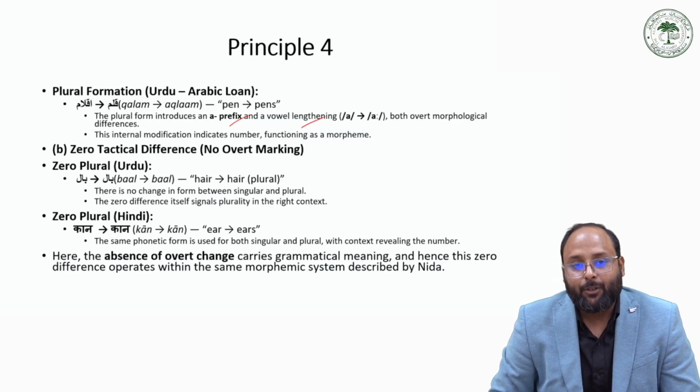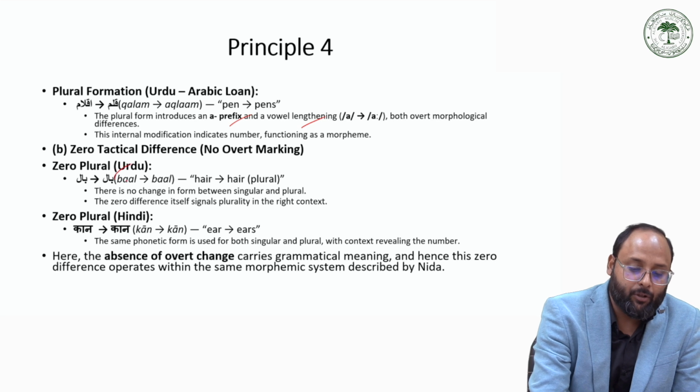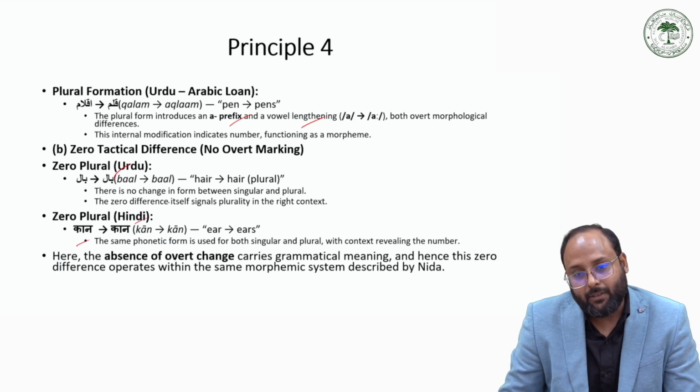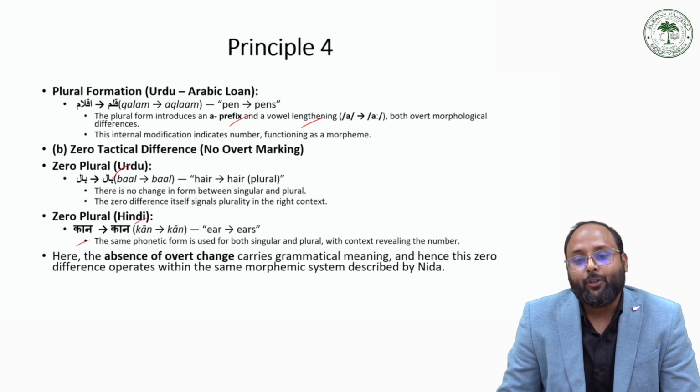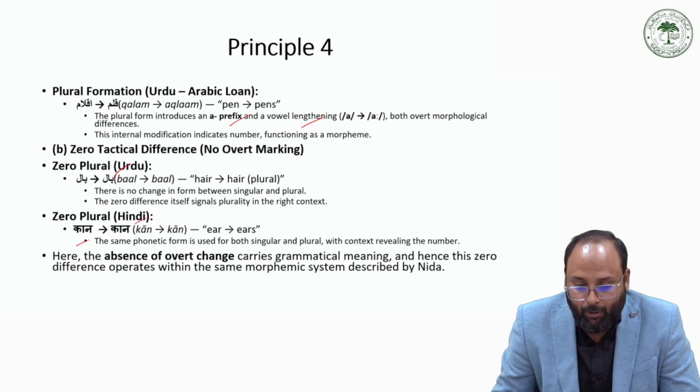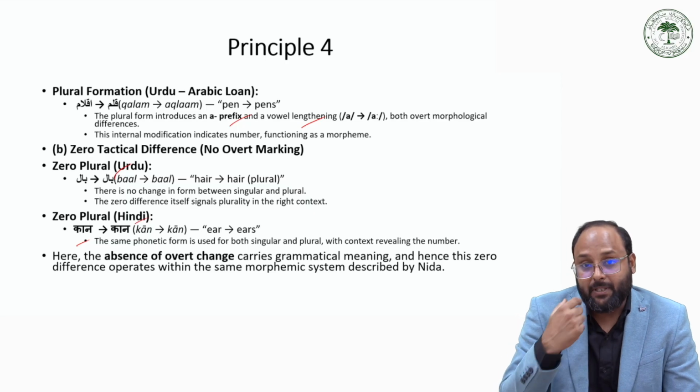Like bal, the plural of bal is also bal. For Khan, the plural of Khan is also Khan. So they have a change in meaning, but there is no overt change in the form. So that can also be considered a morpheme according to Nida's principle 4.